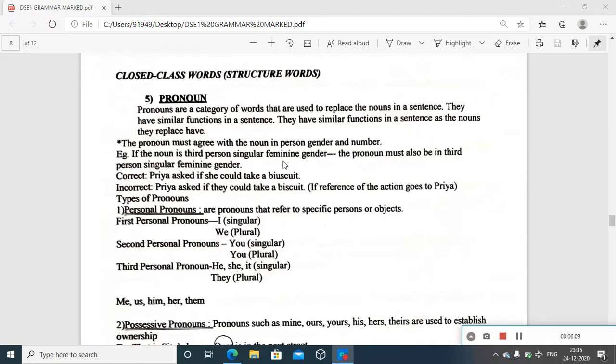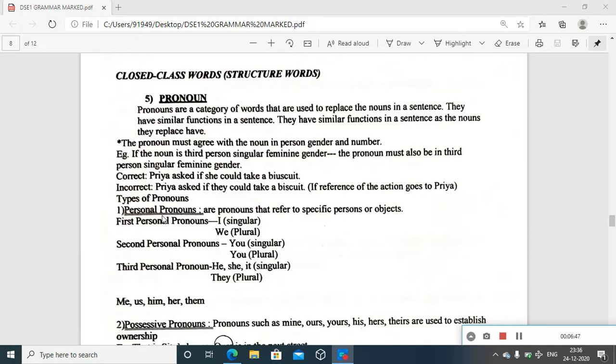If the noun is third person singular feminine gender, that's third person. First person, second person, third person, we will talk about that now. But more than that, we know how third person singular feminine gender works. Here, the pronoun must also be in third person singular feminine gender, so we replace a woman's name with she. Third person singular, one person, feminine. So we choose she as the proper, apt pronoun. Okay. Then there is a correct sentence, an example given here.